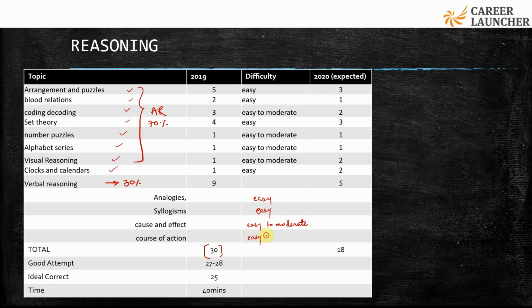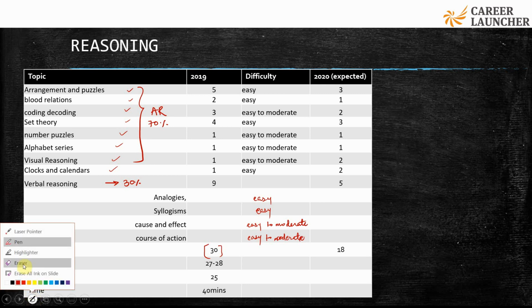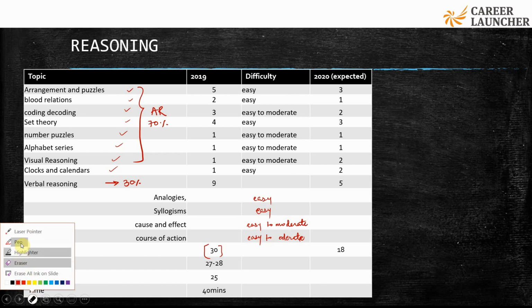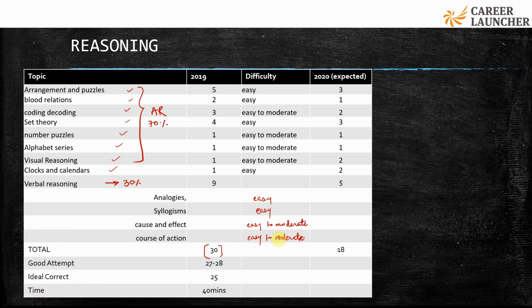If you have conceptual clarity in this section, that should not be a problem. But slight confusion always exists while answering these questions in an examination. And you have 9 questions on verbal reasoning.